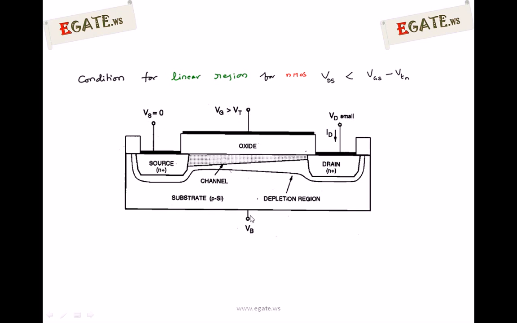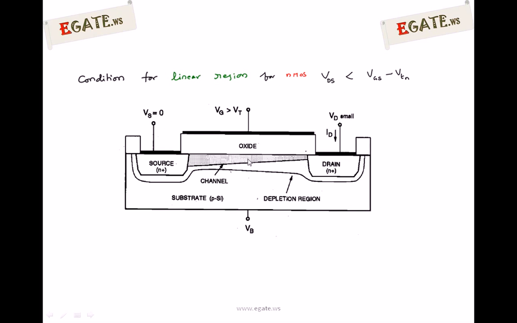So at this point the transistor is in active region, and this is the channel direction. The region between source and drain is called the inversion layer or channel.